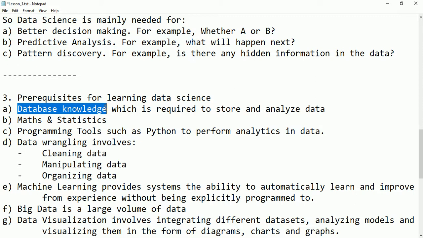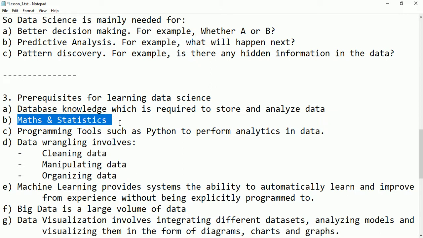It helps a lot. The second prerequisite is maths and statistics, because whenever we are analyzing the data, we need to do some calculations and test some hypotheses. So some knowledge of maths and statistics is also important.